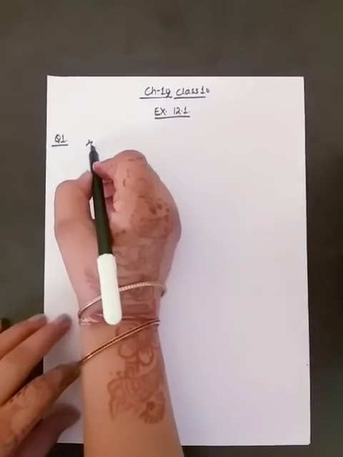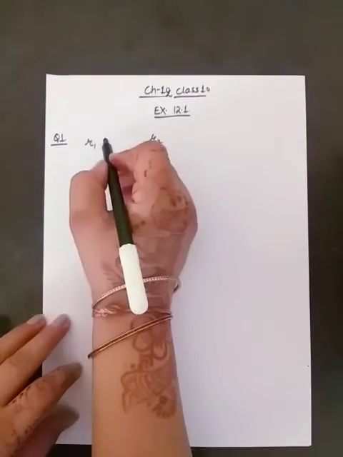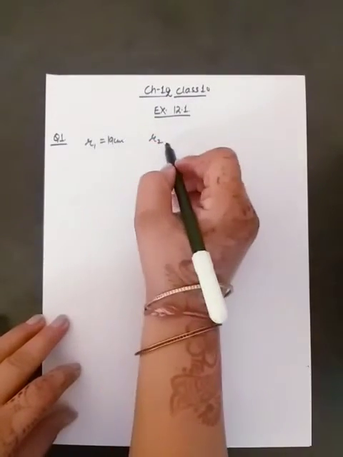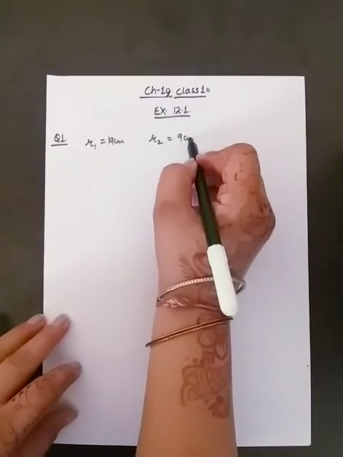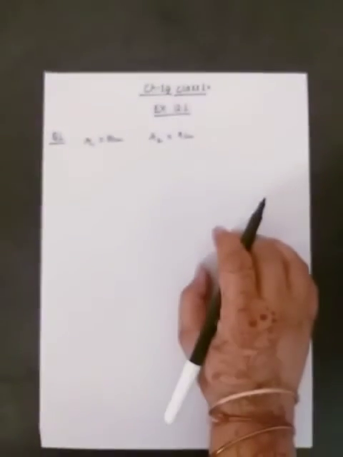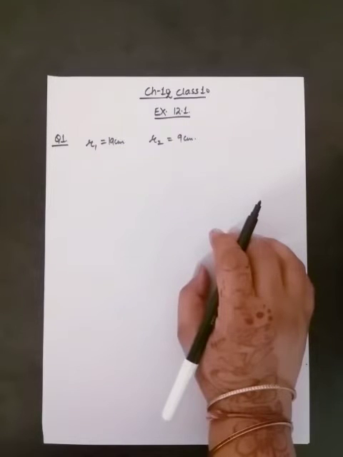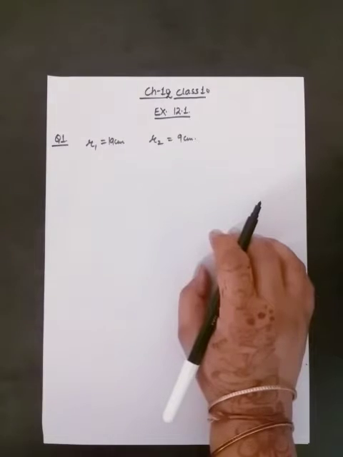Let us start our exercise. Chapter 12, exercise 12.1. The first question is, the radii of two circles are 19 centimeter and 9 centimeter. It means you are having two circles and their radii are given to you. You can take them as R1 and R2. Here the first radius is 19 centimeter and the second radius is 9 centimeter. Find the radius of the circle which has circumference equal to the sum of the circumferences of the two circles.